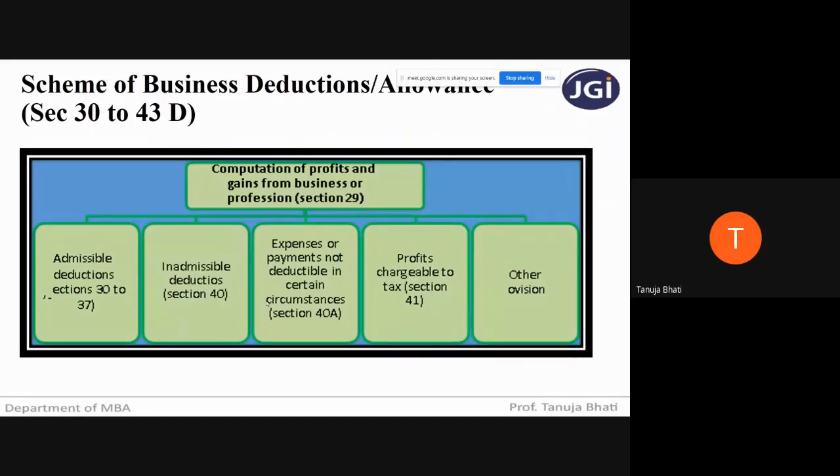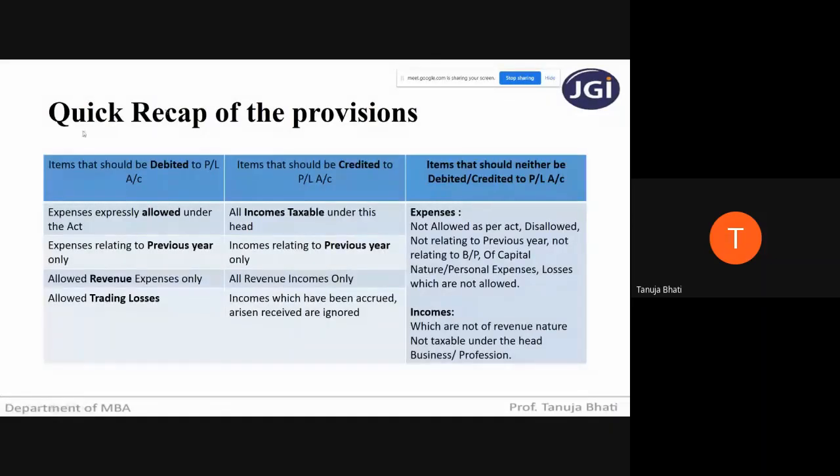So in a nutshell, we'll have a quick recap of the provisions before we start solving the problems. Items that should be debited to the P&L account, and I'm talking only in respect of calculating income from the head profits and gains from business or profession.